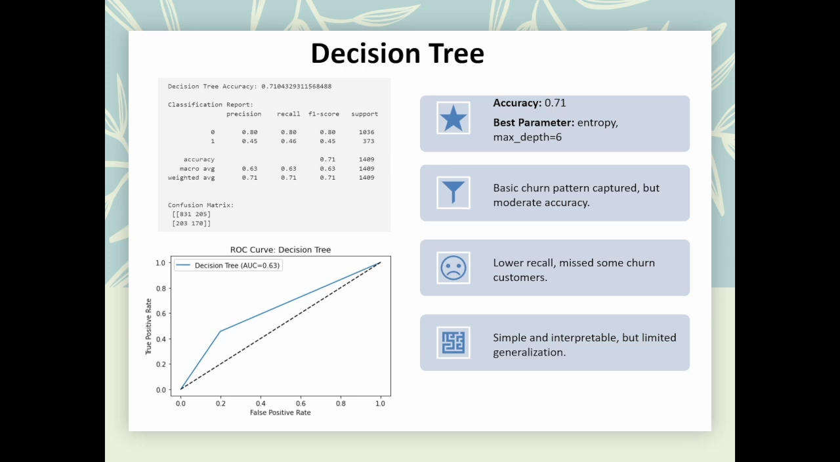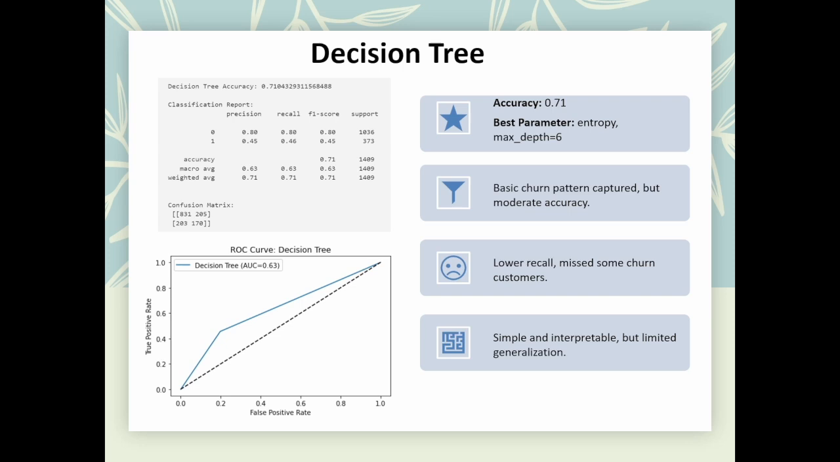Now let's look at the decision tree first. The decision tree achieved an accuracy of about 71%. Looking at the confusion matrix, it correctly identifies 170 churners out of 373 churners, but missed 203. For non-churners, it predicted 831 correctly and misclassified 205. This tells us that the decision tree does well for the non-churners but misses almost half of the churners.